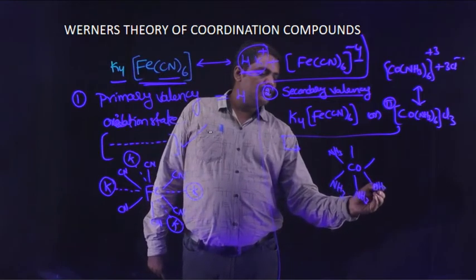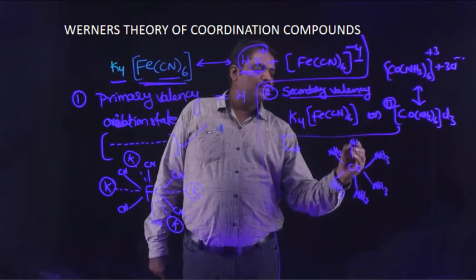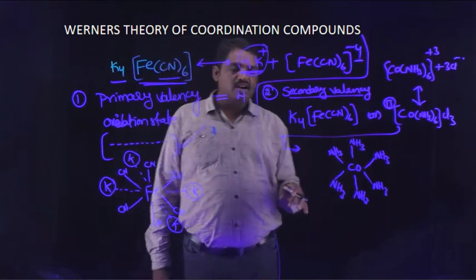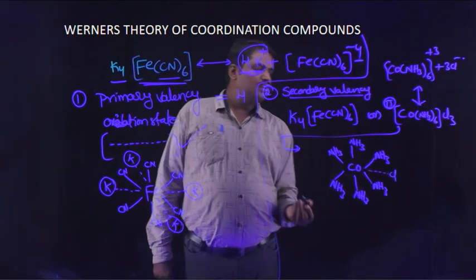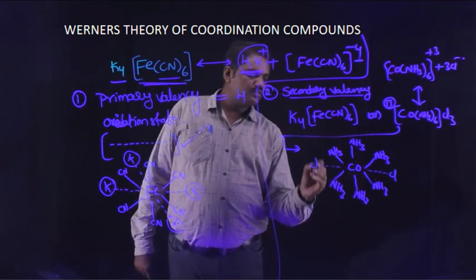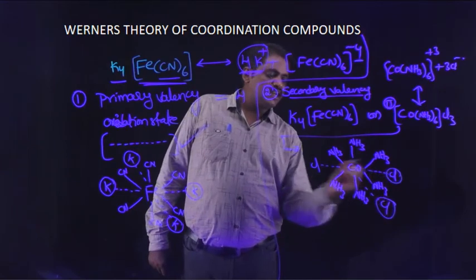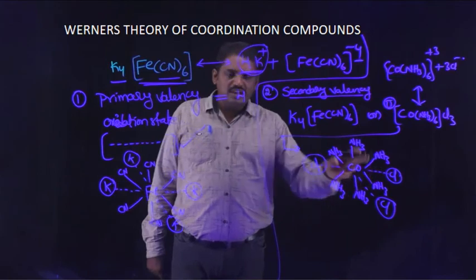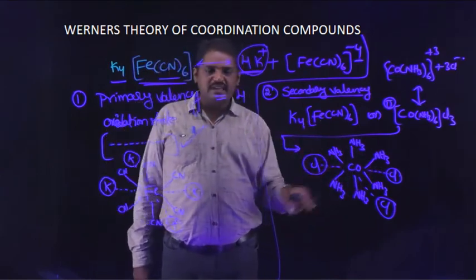Ammonia, water and carbon monoxide (carbonyl) are neutral ligands. It is also associated with 3 chloride ions, expressed as primary valency. The dotted lines indicate primary valency, and there are 3 dotted lines in total.